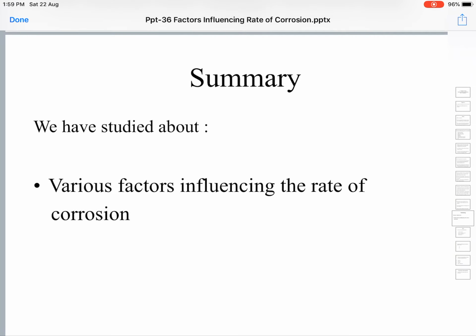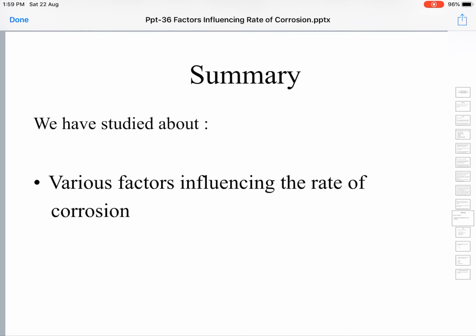Summary. What have we learned? We have studied various factors influencing the rate of corrosion.